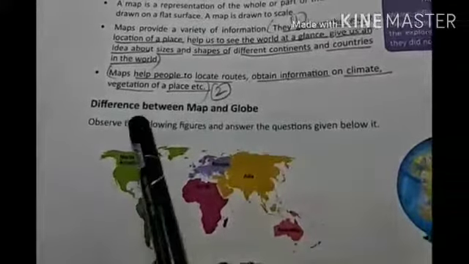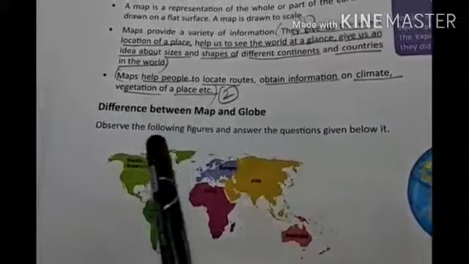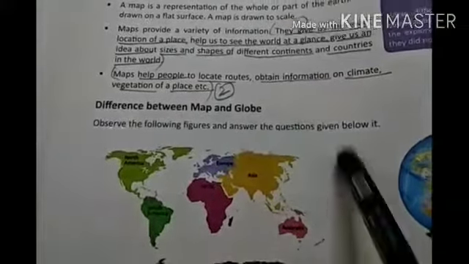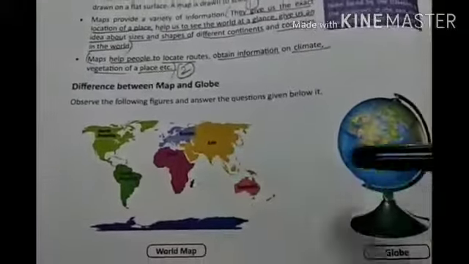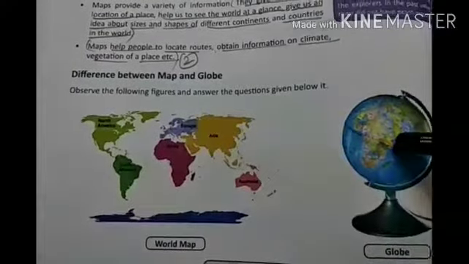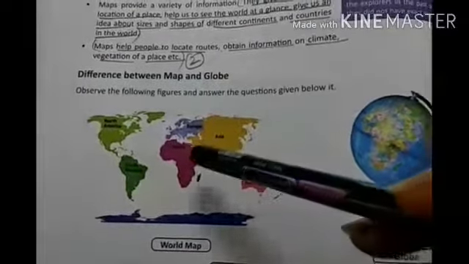Now, difference between map and a globe. Observe the following figures and answer the questions given below it. Now, you can see the map on one side and you can even see the globe on one side. Both the things are given to you. This is a world map. This is a globe. So now we have to find out the difference between the globe and the map.